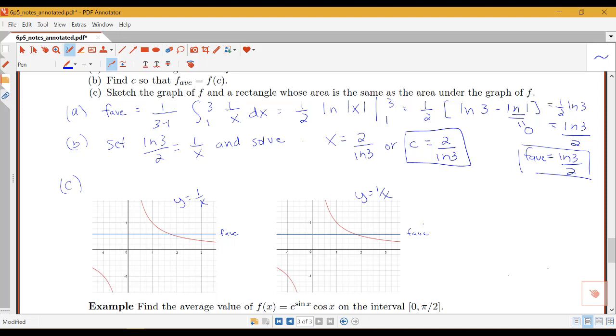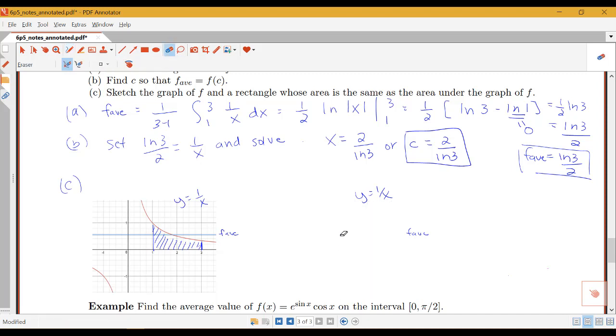Geometrically, we know that the area under our red curve 1 over x from 1 to 3, so that would be this area, will be equal to the area under the average value line from 1 to 3.